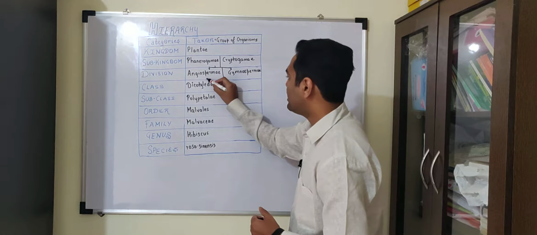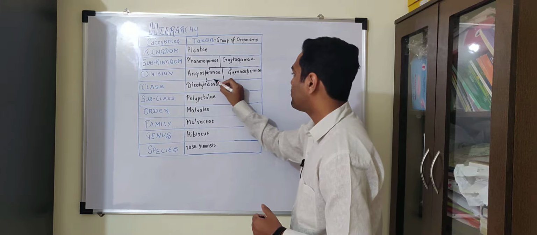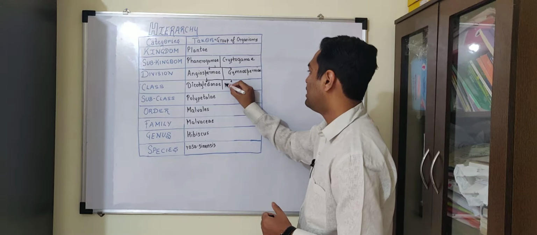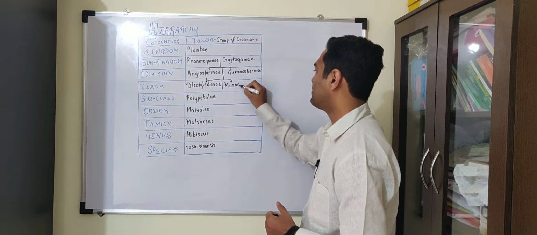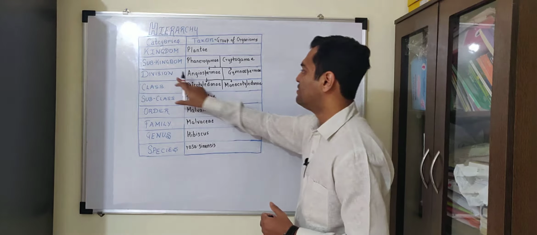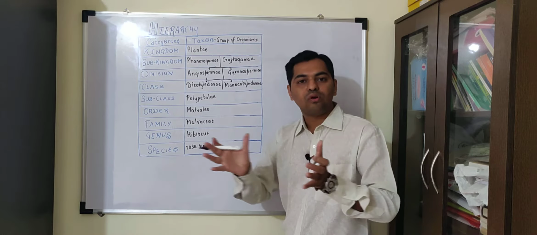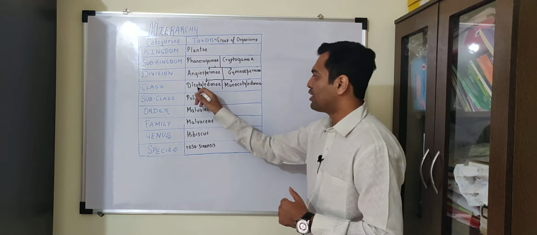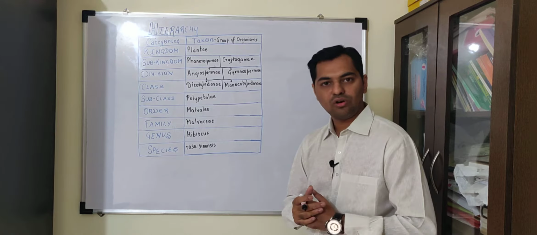Similarly, the division Angiospermae is made up of two classes, that is Dicotyledone and Monocotyledone. So we understand that the division is made up of a group of closely related classes, that is dicot and monocot, having two cotyledons or a single cotyledon.